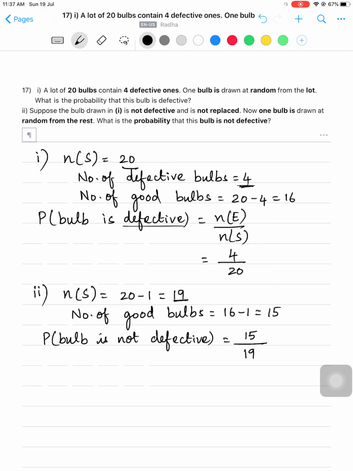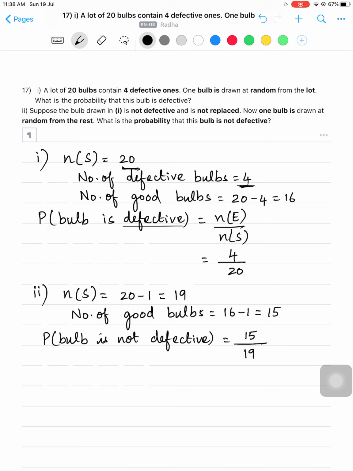Now why did I write N of S as 19? Because what is that they are saying? Suppose the bulb drawn in first one is not defective and is not replaced. Not replaced means they didn't keep it back. So from the 20 bulbs, they have removed the one bulb which has been drawn. So 20 minus 1 becomes 19.